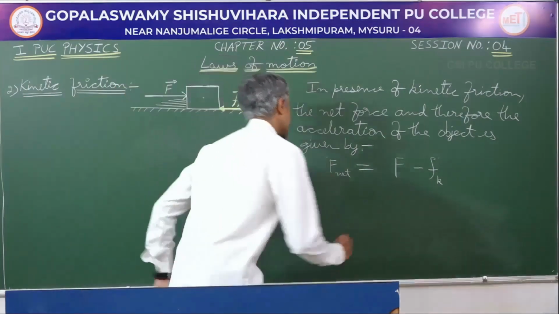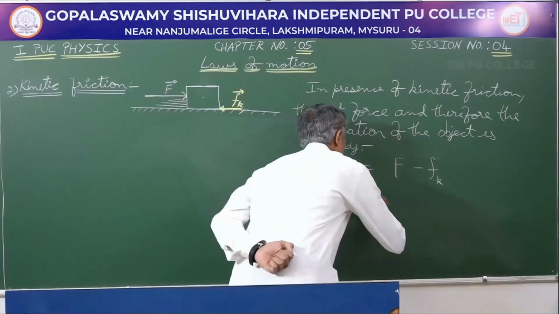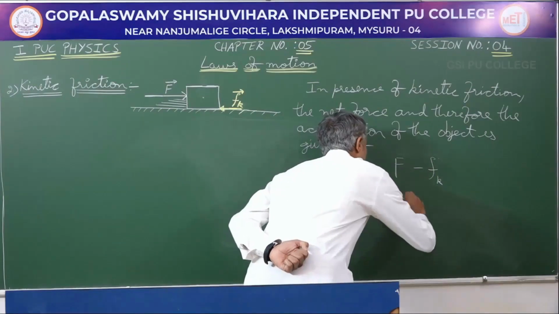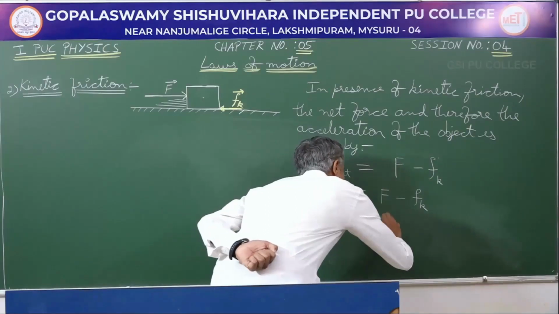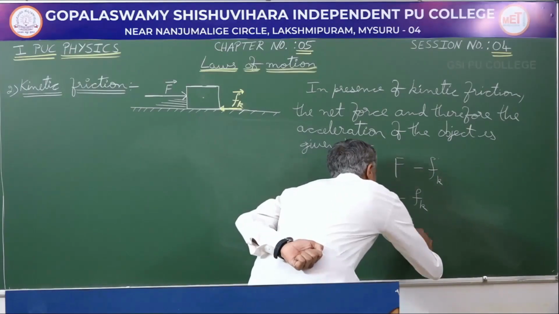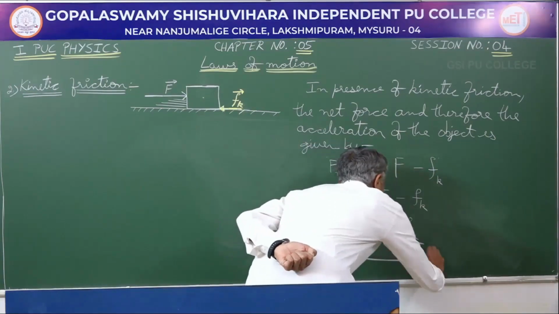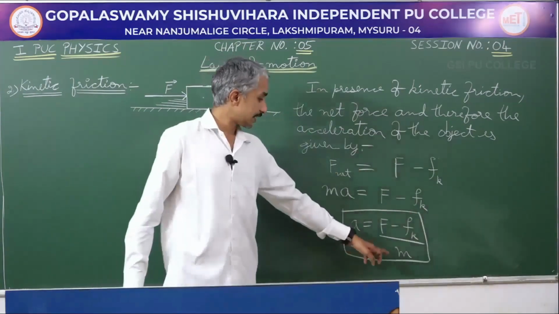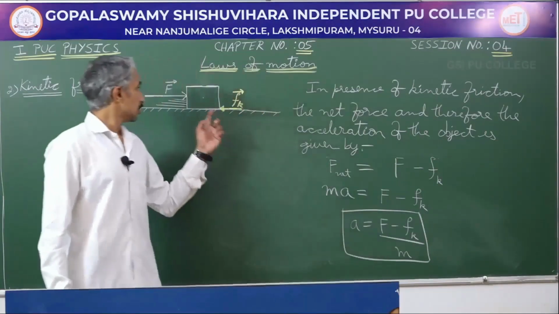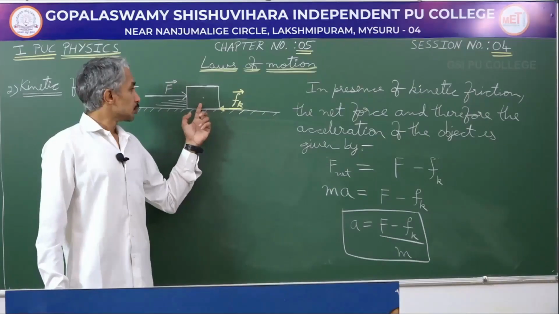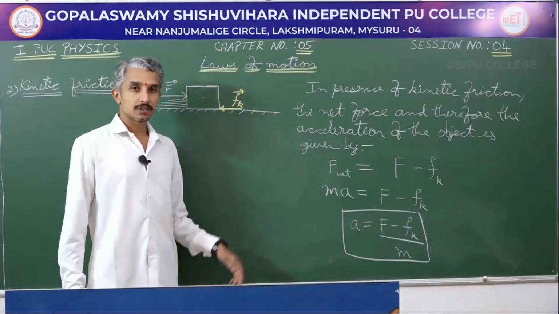Now, the net force is nothing but mass of the object times acceleration. So, this is going to be the external force applied minus kinetic friction, and the acceleration of the object is going to be external force minus kinetic friction, divided by the mass of the object. So, this gives the acceleration of an object in motion when there is kinetic friction present. These are the things about kinetic friction.